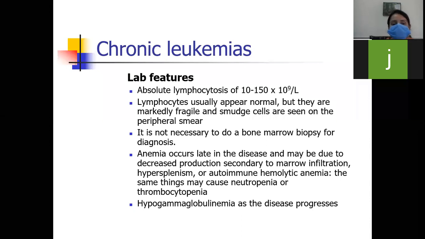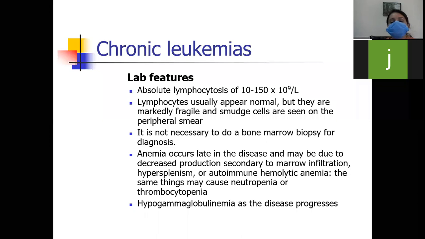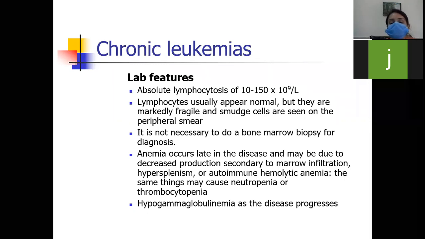In lab features, you will see there will be absolute lymphocytosis of 10 to 15 × 10^9 per liter. The lymphocytes usually appear normal, but they are mildly fragile. The important thing you have to remember about these fragile cells is that there will be smudge cells.